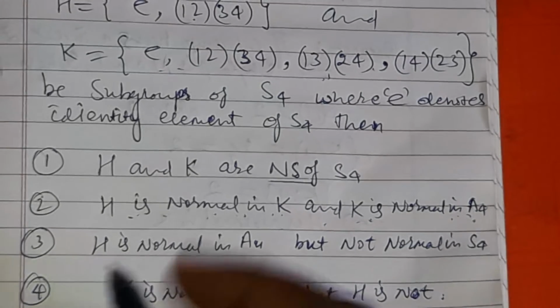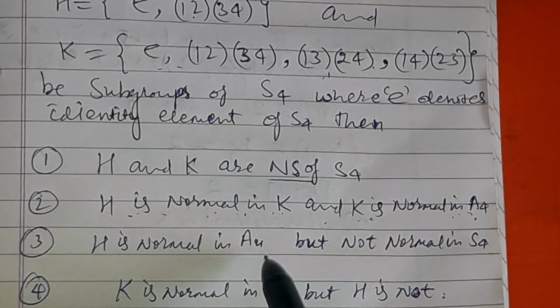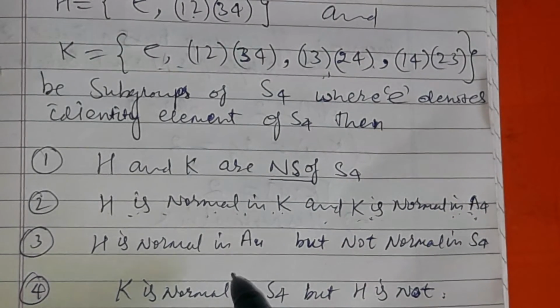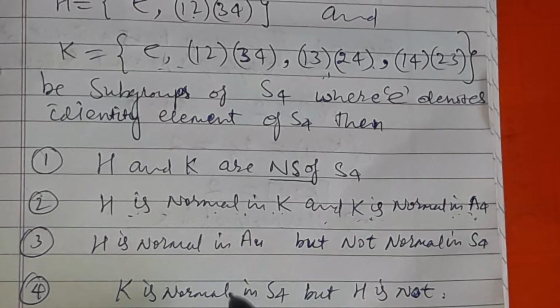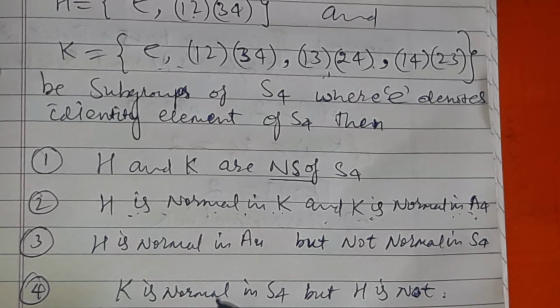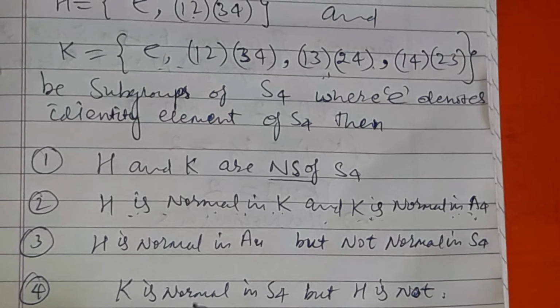Okay, and option 3 is H is normal in A4, that is false. Why? Because A4 has only one proper normal subgroup, that is K. H cannot be. If H were a normal subgroup of A4, then this would not be possible.